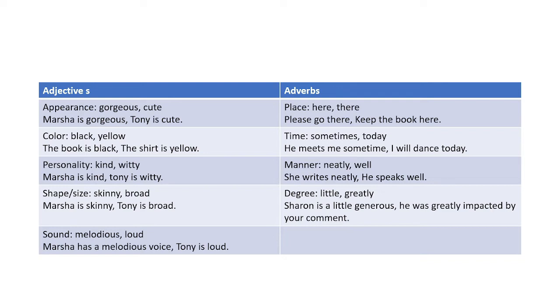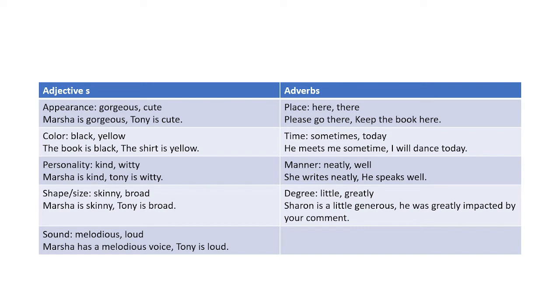So we form adjectives from nouns, verbs, and even other adjectives. Here are a few examples. Class, that is a noun, and classy, that is an adjective. Help, that is a verb, and helpful, that is an adjective. Blue is an adjective and bluish is an adjective. So we form adverbs from adjectives. For example, sad adjective to sadly adverb, sweet adjective to sweetly adverb. So you have to do one task. Take a look at the rules of forming adjectives and adverbs in the table which we have studied, and form adjectives and adverbs using the rules, and check the answer to see if you are right.